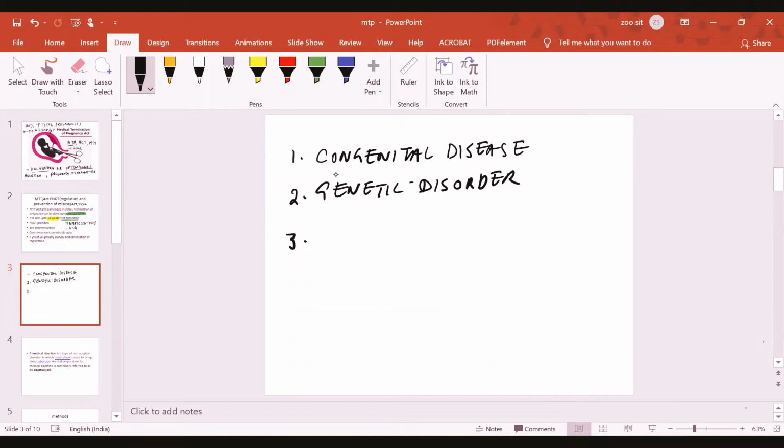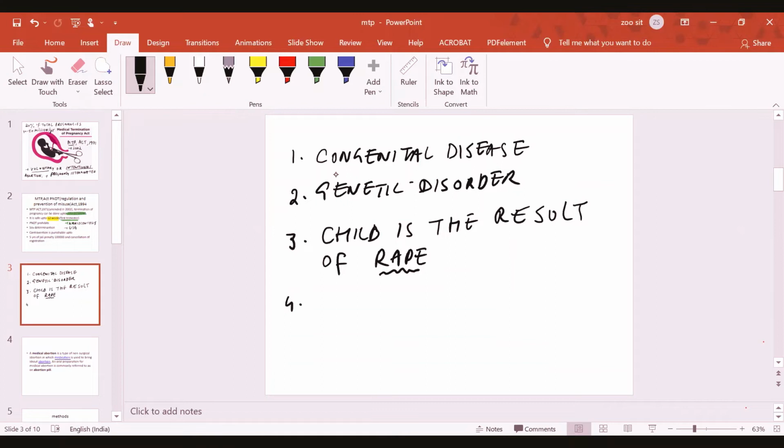Then there is a third condition: if the child is the result of rape, or it's a result of failure of contraception.